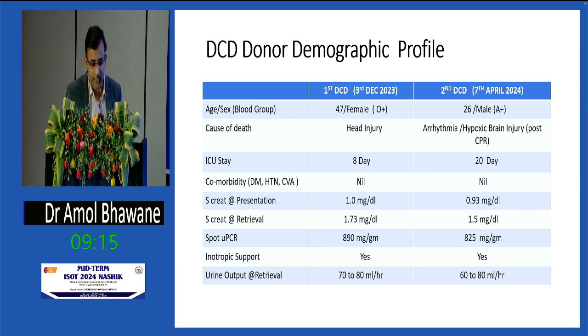Our first DCD happened on the 3rd of December 2023. The donor was a 47-year-old female with a head injury and an ICU stay of 8 days. Serum creatinine at presentation was 1, and at the time of retrieval it was 1.73.